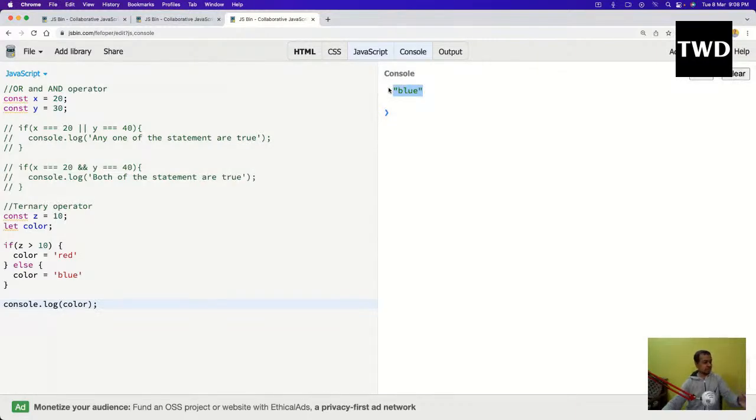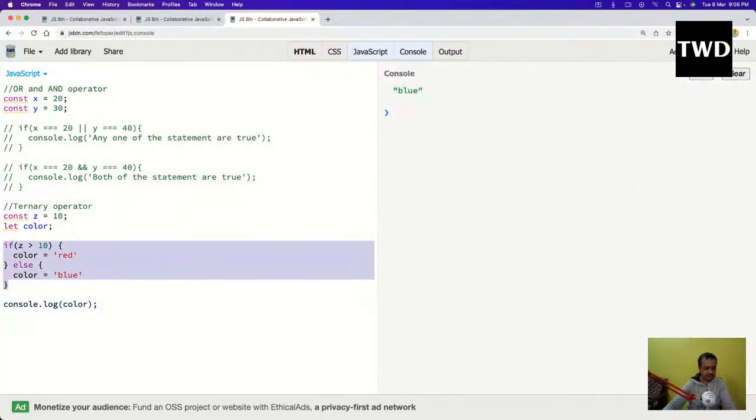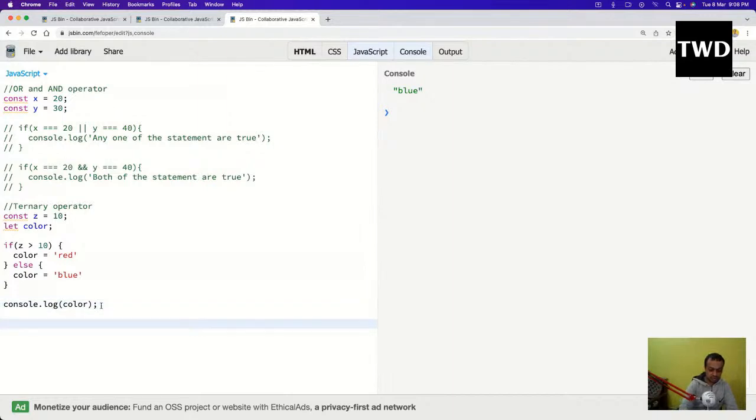So now I'm going to change this into a ternary operator, which will be a single line. See, there are multiple lines here, so I will convert it into ternary. How to do that? const color2 equal to z is greater than 10. Then I will have this question mark, and I'll have red or blue, like this. Okay, and then console.log of color2.